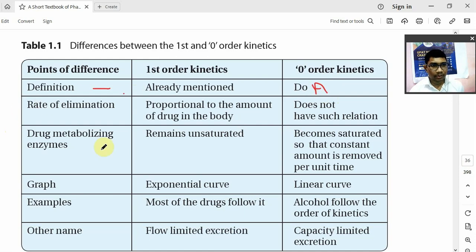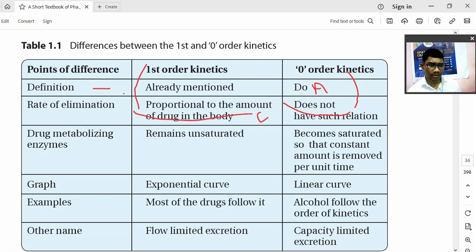Now, what is the rate of elimination? In the case of first order, the rate of elimination is proportional to the amount of drug in the body, meaning plasma drug concentration. So the rate of elimination is dependent on the plasma drug concentration in first order. In the case of zero order, it does not depend on the plasma drug concentration. It does not have such a relation.